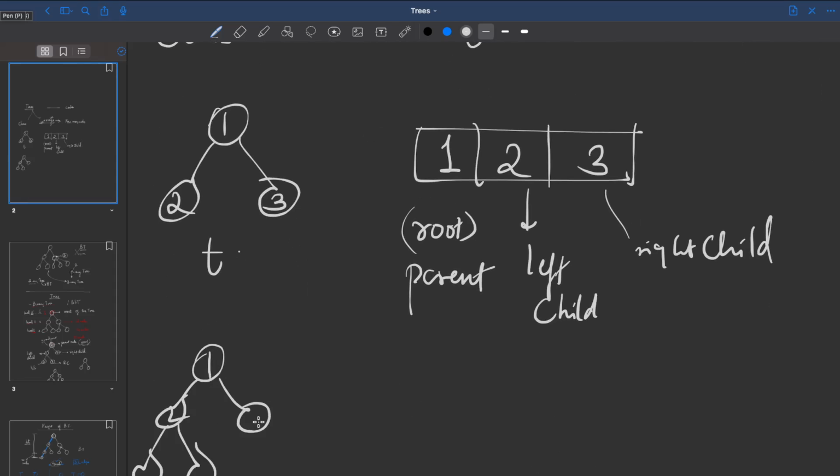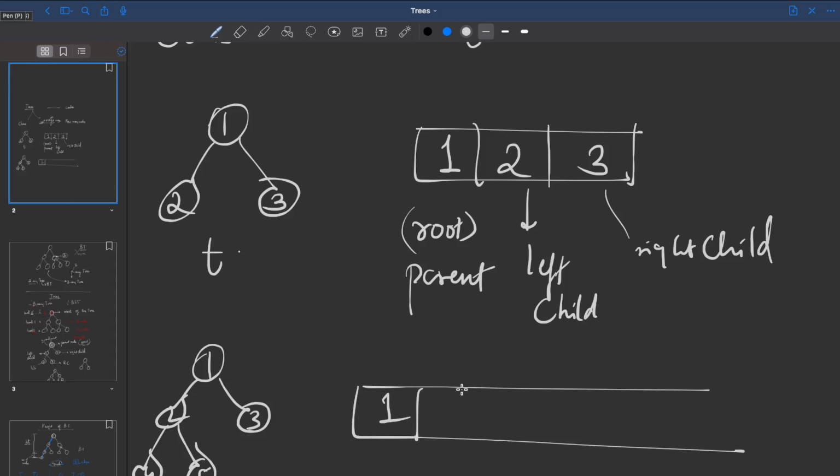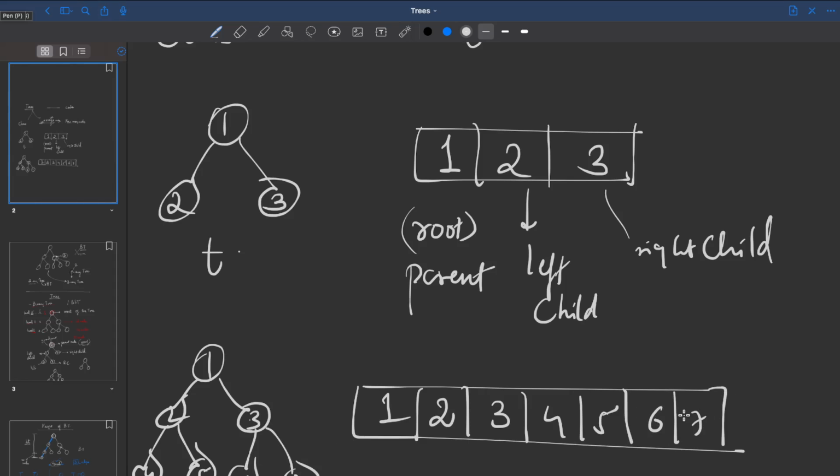If I have 1, 2, 3, let's say 4, and this is 5. How many nodes do I have? 5 nodes. 1, then go to the left, 2, right, 3, come to the left, 4, 5. Let's say there was one more here, 6 and 7. So you would then store 6 and 7. This is how you store, level by level, going from left to right.